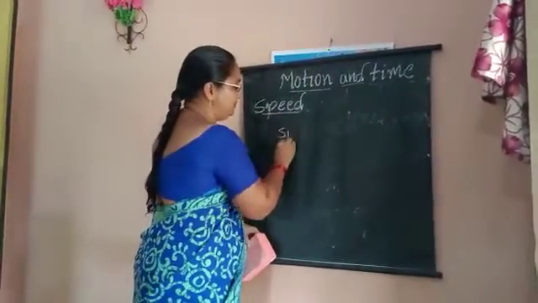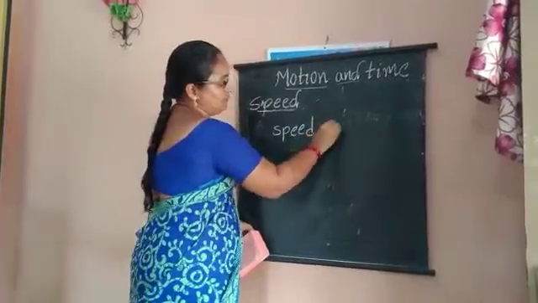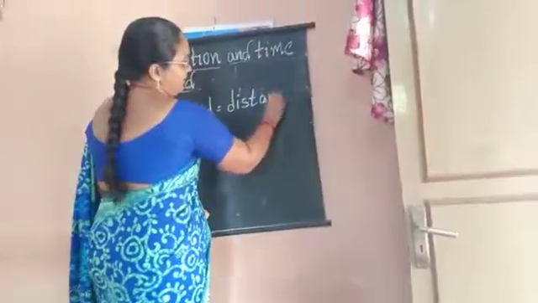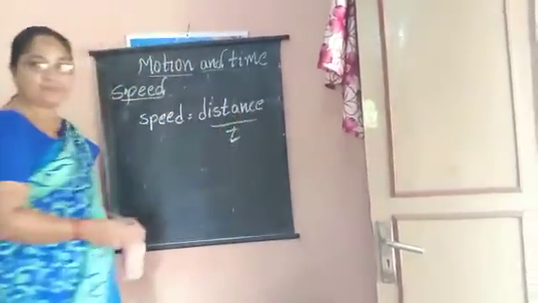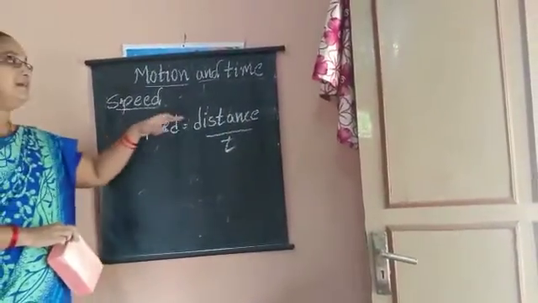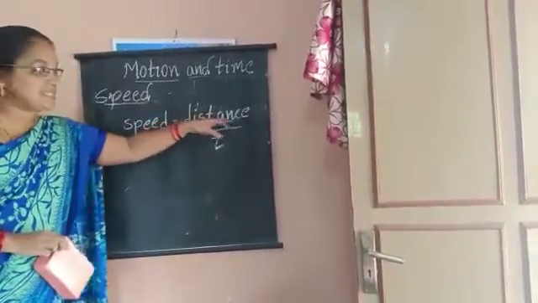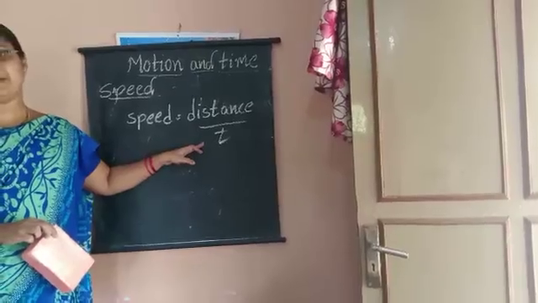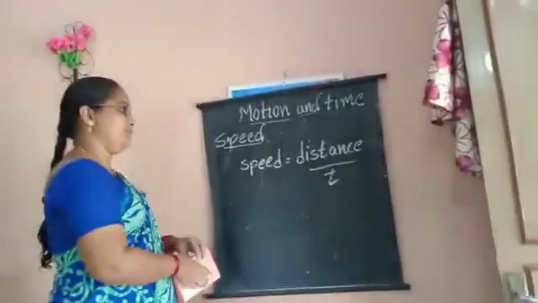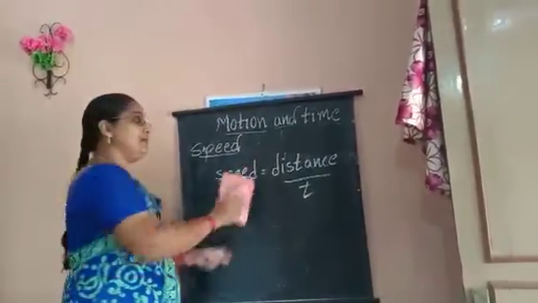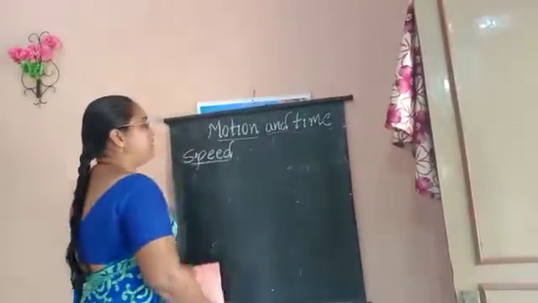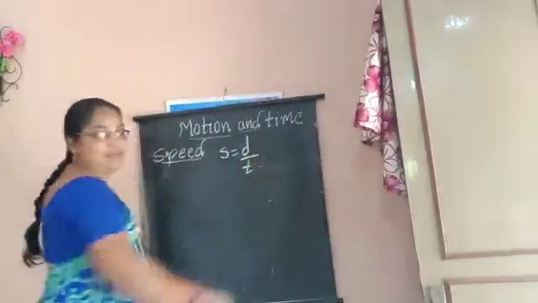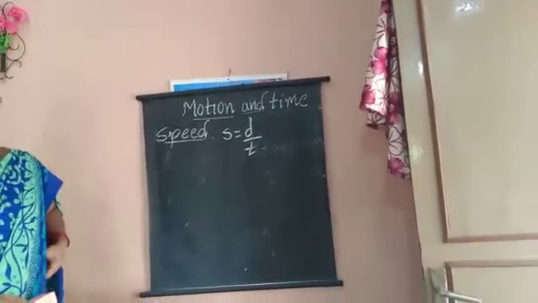Speed is equal to distance traveled divided by time. How can we define the speed? Speed of an object is the distance traveled by an object in a unit time. Speed is equal to distance by time. We indicate speed by small s, distance by small d, and time by small t. Speed is equal to distance by time.